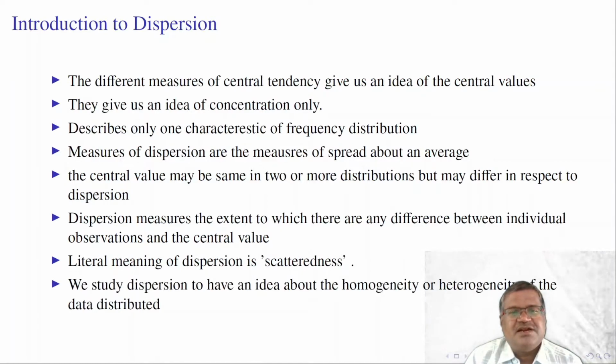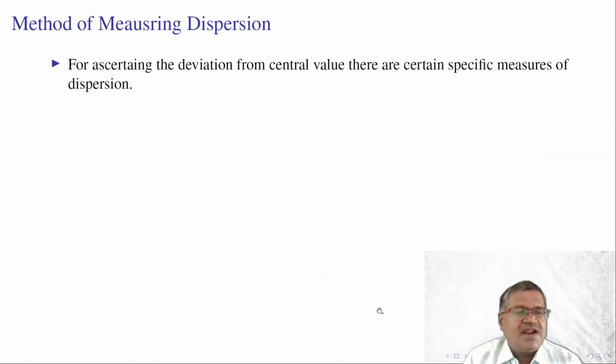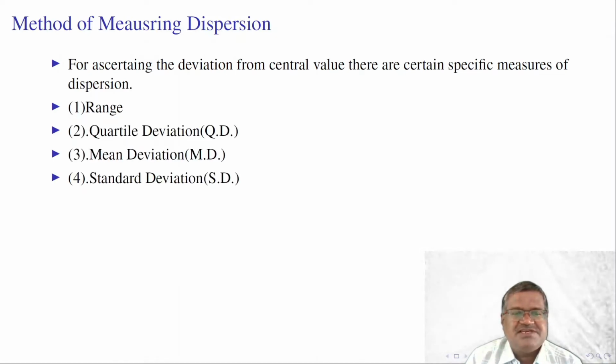We study dispersion to have an idea about the homogeneity or heterogeneity of the data distributed. For a homogeneous data, the scatteredness is low, and for a heterogeneous data, there is a lot of dispersion, a lot of scatteredness among the variables. For ascertaining the deviation from central value, there are certain specific measures of dispersion. They are range, quartile deviation, mean deviation and standard deviation.